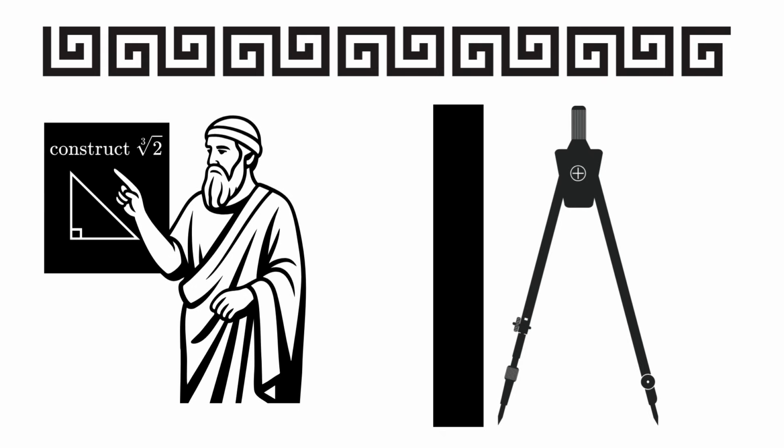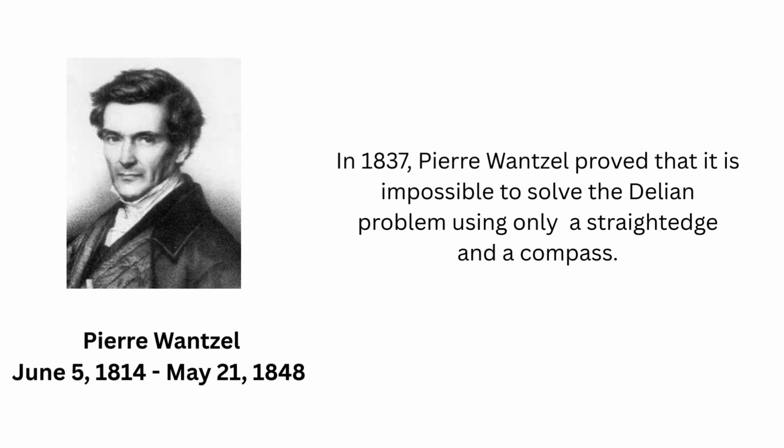Despite all efforts to find a proper solution, efforts that lasted more than 2,200 years, no mathematician was able to do so. In 1837, the French mathematician Pierre Wantzel proved that the cubic root of 2 cannot be constructed with a compass and a straight edge only. Wantzel, who died a little short of his 34th birthday due to overuse of caffeine and opium and excessive work, produced results for several ancient Greek geometry problems. Mathematicians had overlooked his contributions, and only after Florian Cajori published an article about him many years later, Wantzel's name became known. Reproducing Wantzel's result is the goal of this video.